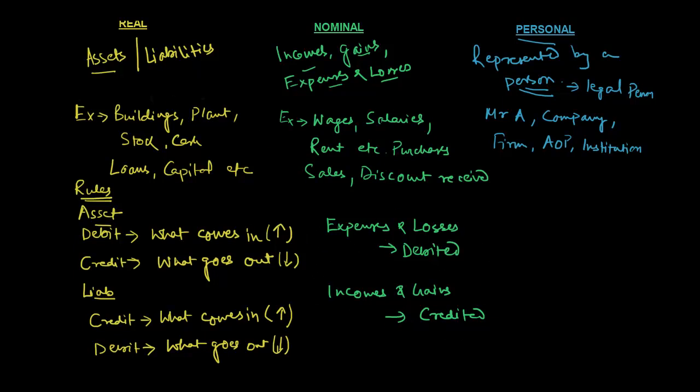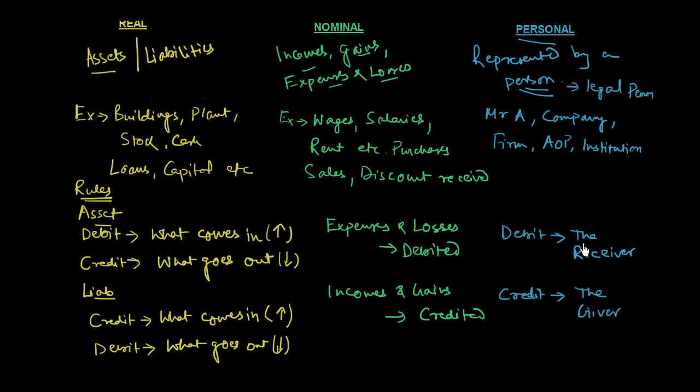And for the personal account, we have persons with whom we transact, and in a transaction we either receive something or we give something. So here we will debit the receiver and we will credit the giver.